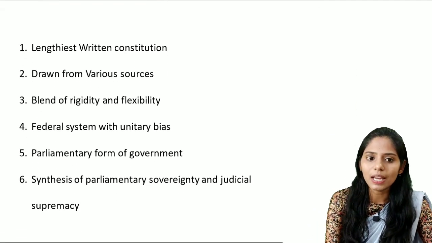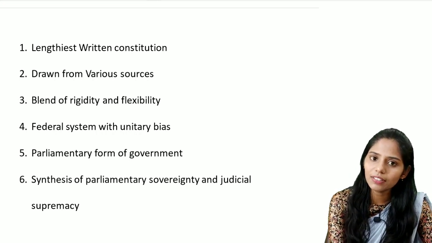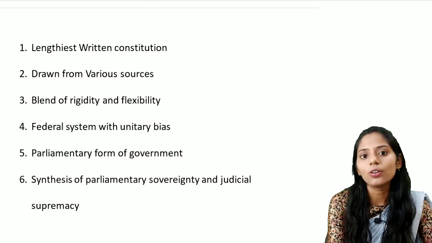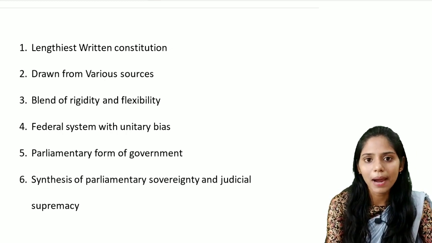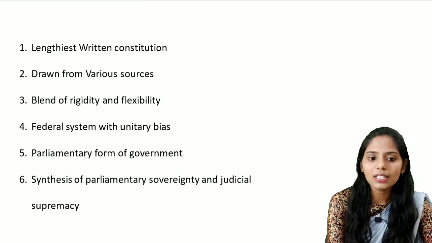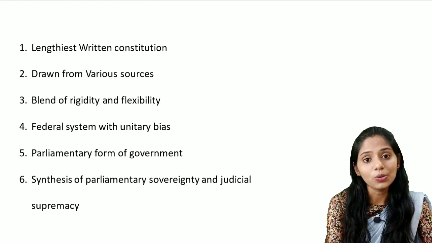The first one is the lengthiest written constitution, and the second is that it is drawn from various sources, and under this heading we are going to discuss the philosophical part, structural part and also the political part. The next one is a blend of rigidity and flexibility, and the federal system with the unitary bias.